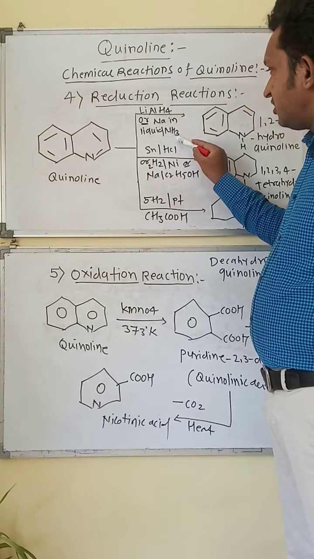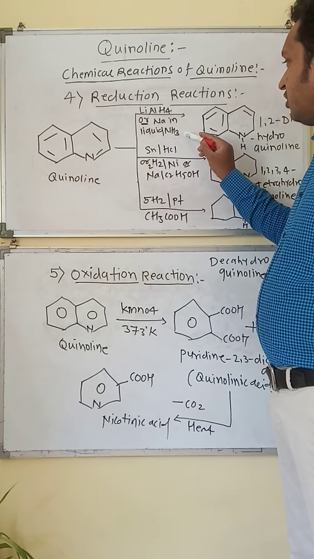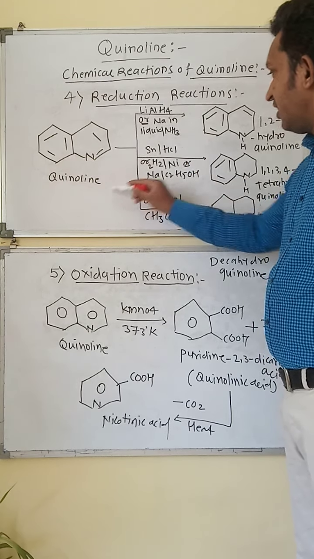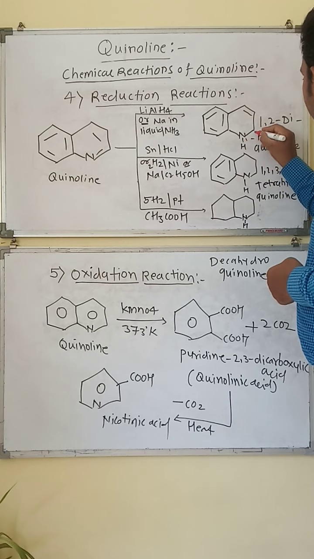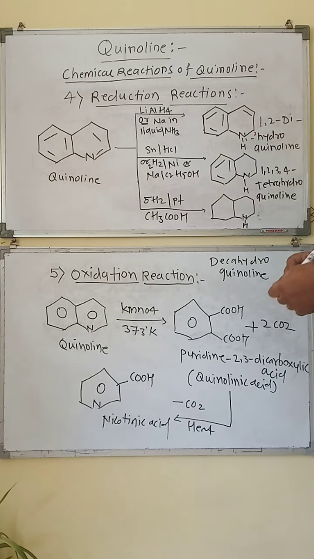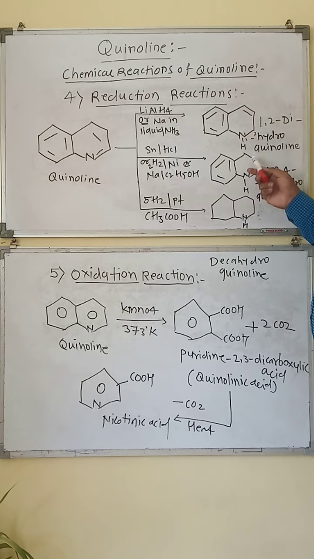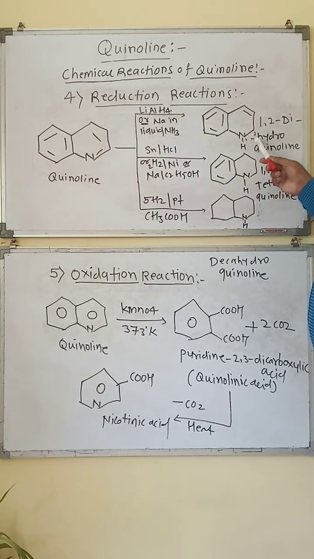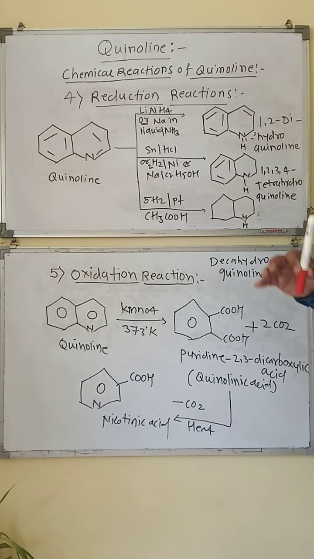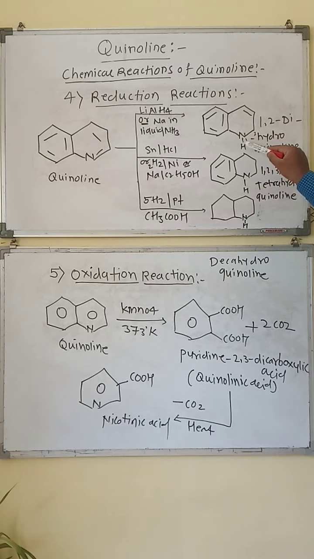This reducing agent can react with quinoline, and we get 1,2-dihydroquinoline. Okay, 1,2-dihydroquinoline, that is, the first position nitrogen and second position carbon atom bear extra hydrogens, meaning after the reduction we get the 1,2-dihydroquinoline, in which nitrogen is saturated by hydrogen and the second position carbon is also saturated by hydrogen, so this is called 1,2-dihydroquinoline.